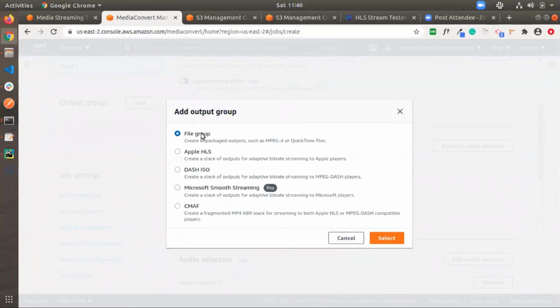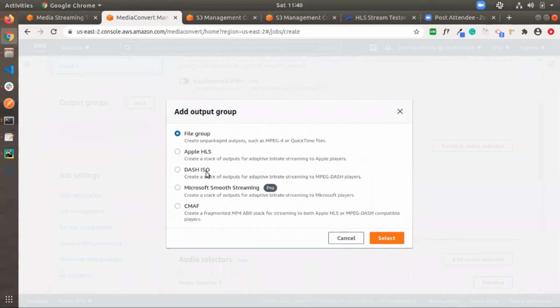First of all, this file group is a singleton group which creates a single output based on input. This file group has a few advantages in that it can create a single output which includes audio tracks, video tracks, and captions.